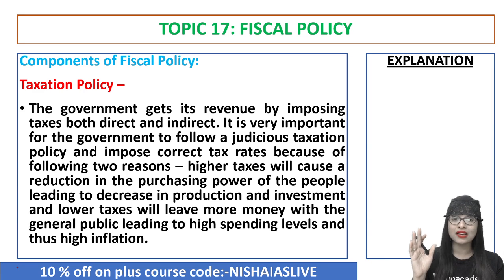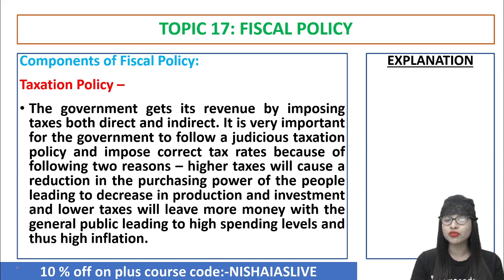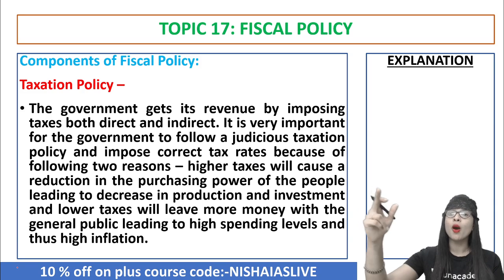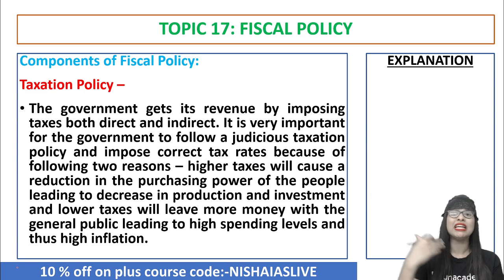When the government is getting revenue, that comes under the taxation policy. And it is very important for the government as well. Don't you think so? To have revenue? Yes. Only then can the expenditure activity go on. And at the same time, the government cannot just fix a rate of taxation, be it direct or indirect. They have to follow a judicious taxation policy and make sure that whatever rates they fix are rational and correct, because of two reasons.